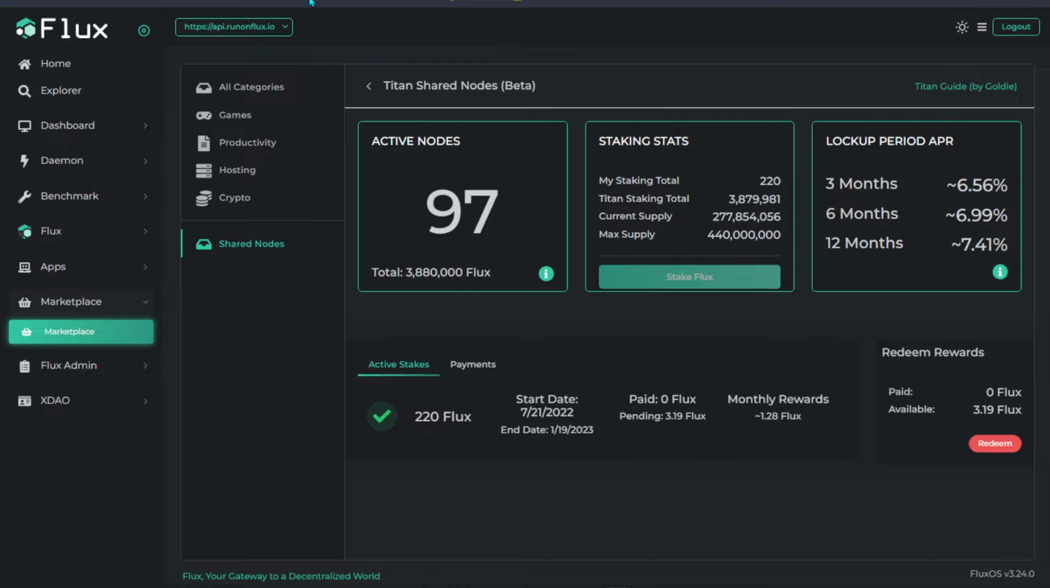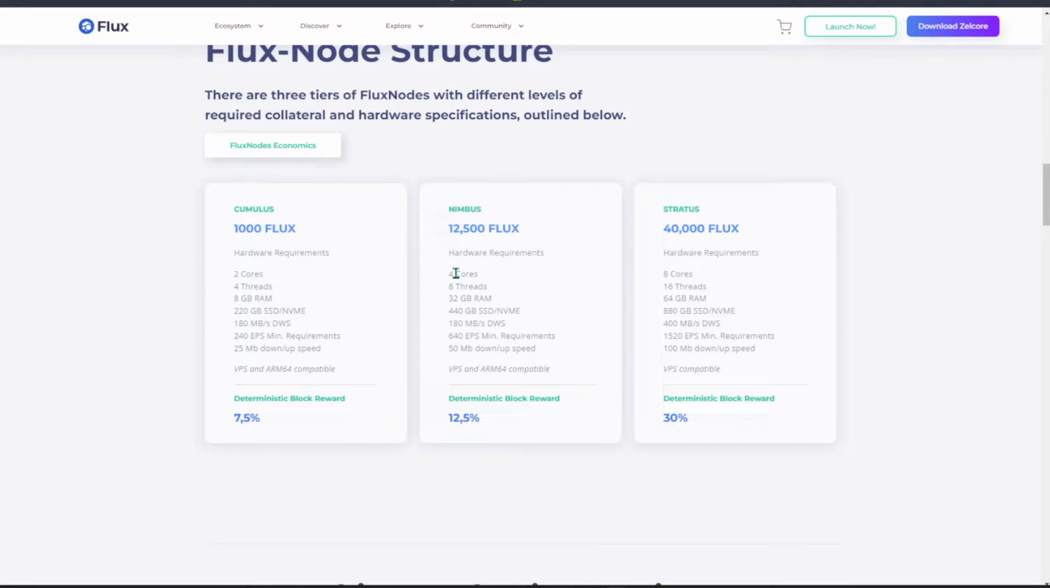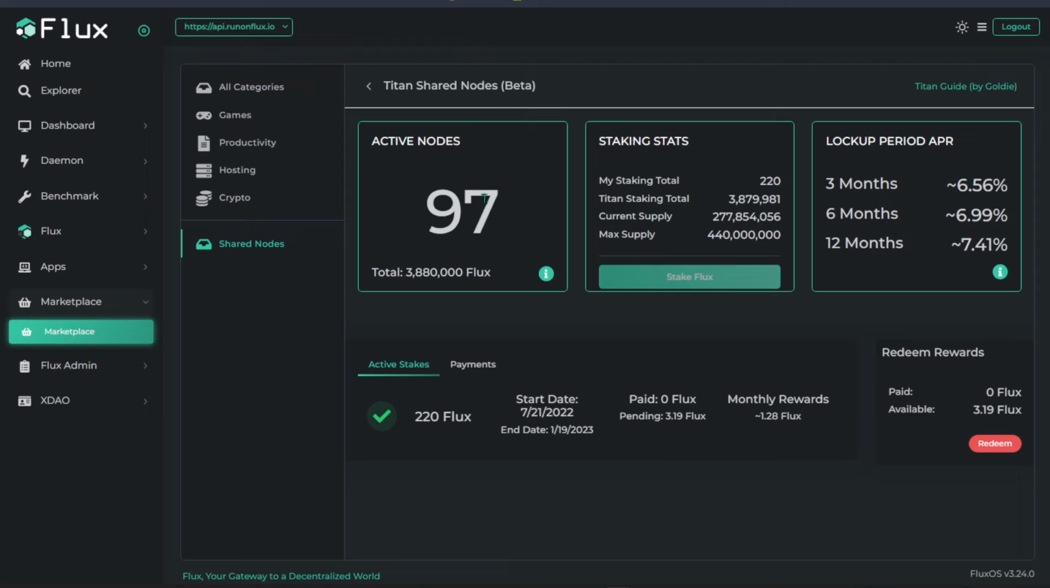But of course, for Nimbus, you will need higher-end hardware, and 12.5k of Flux. And for Stratus, the most hardcore one, the elite tier, 40k. The hardware is high end, and it's going to cost you a range from 1,000 to 2,500 depending on where you get your hardware. And to get this running, you need at least 10,000 or more. This is the cheapest option. But of course, do not fear, there's another option: the Titan shared node, which I'm going to explain later on.